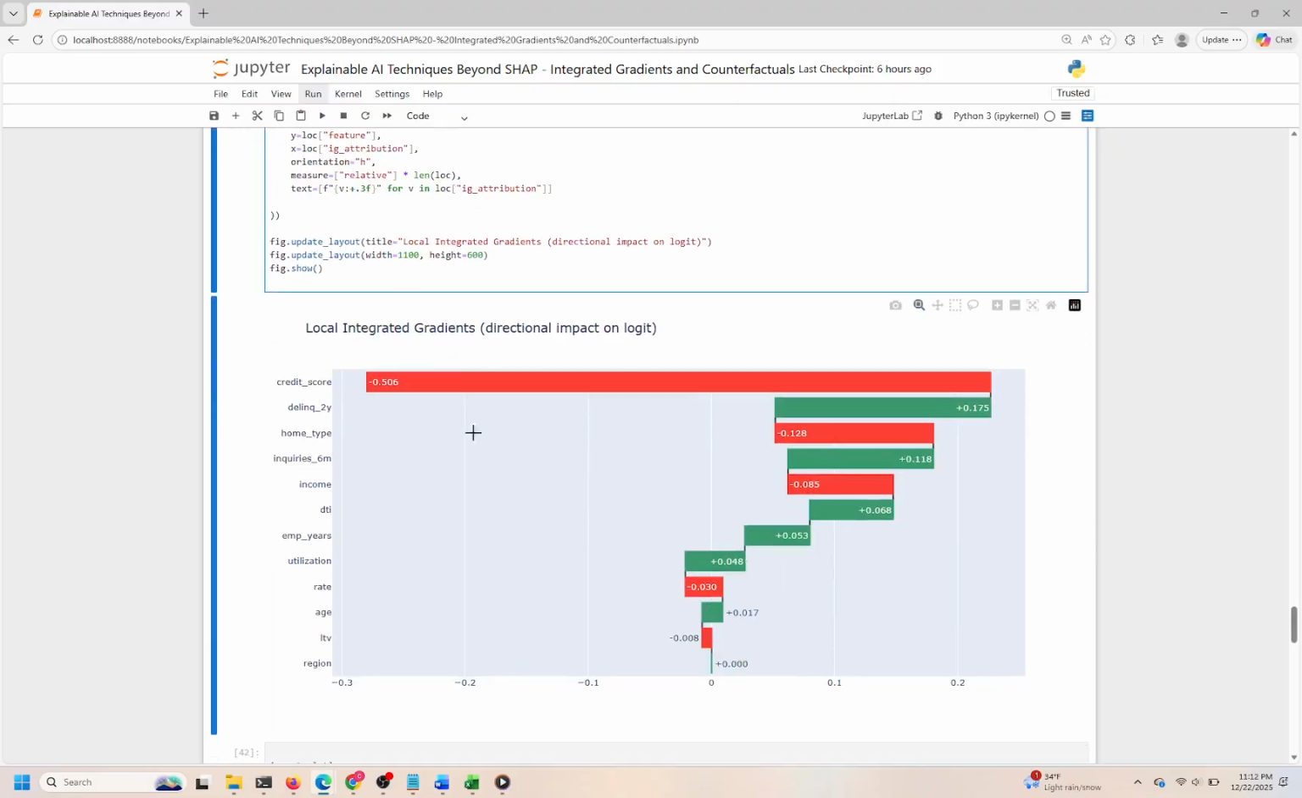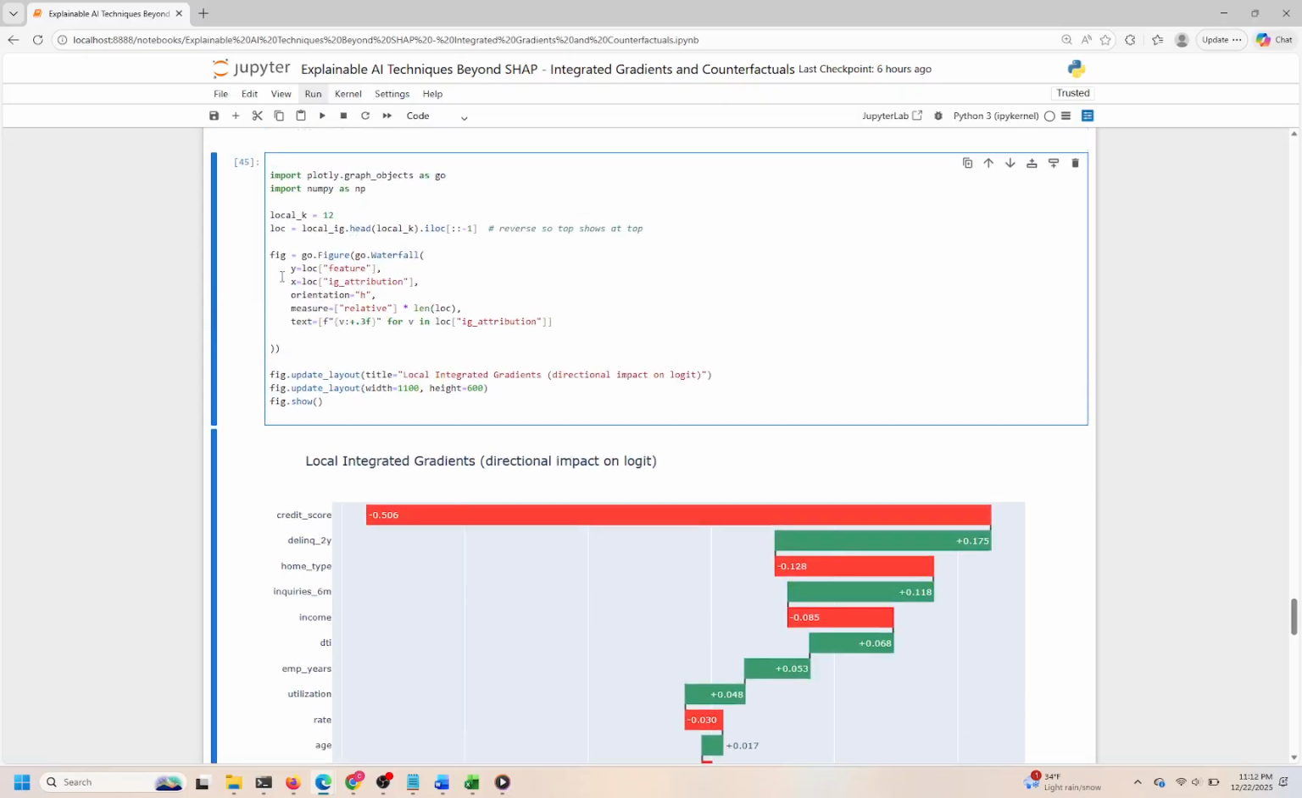The waterfall plot uses the feature names on the y-axis and their corresponding attribution values on the x-axis, with each bar representing the relative contribution of a feature to the logit score. We format the attribution values with plus or minus signs to clearly indicate positive or negative impacts. This directional information is crucial for interpreting whether a feature pushes the prediction higher or lower.